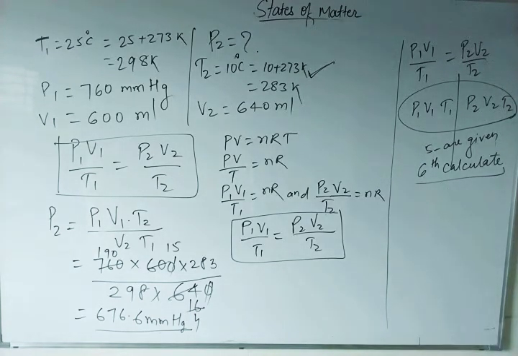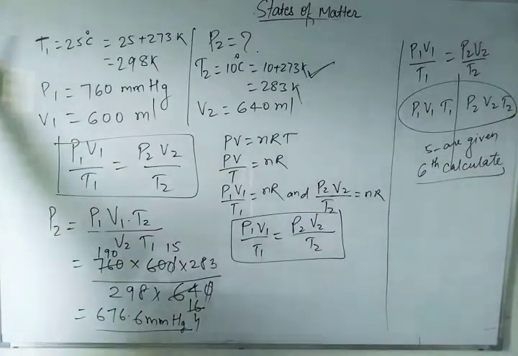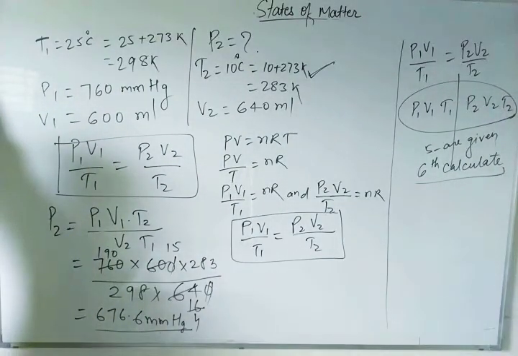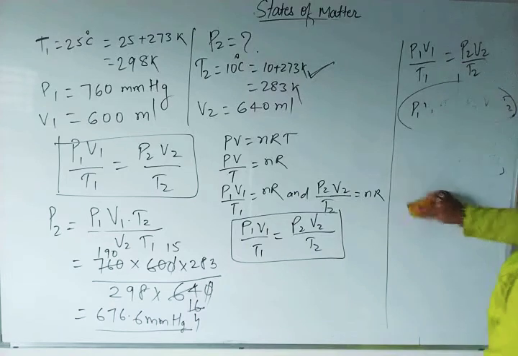So now let's move towards the density and molar mass of the gaseous equation. Now we will move to density. First of all, remember that if any five are given, you can easily calculate the sixth one, right? So now we are moving towards the density and volume relationship.